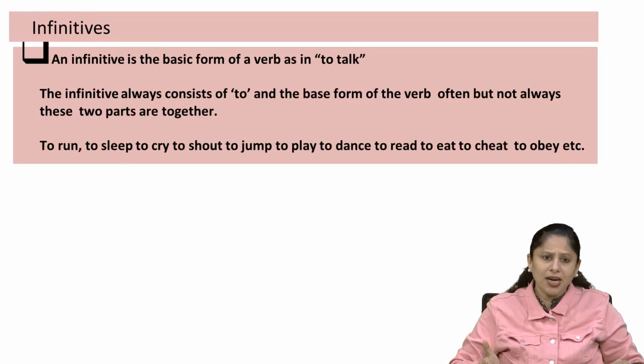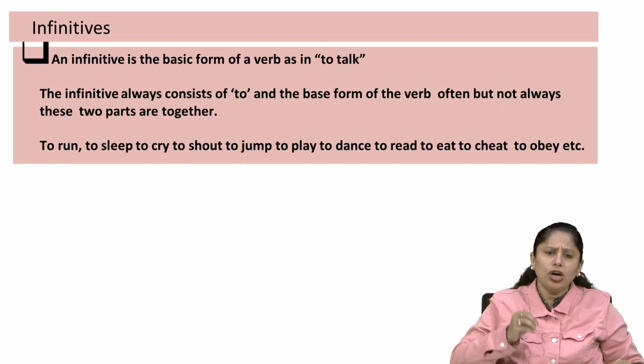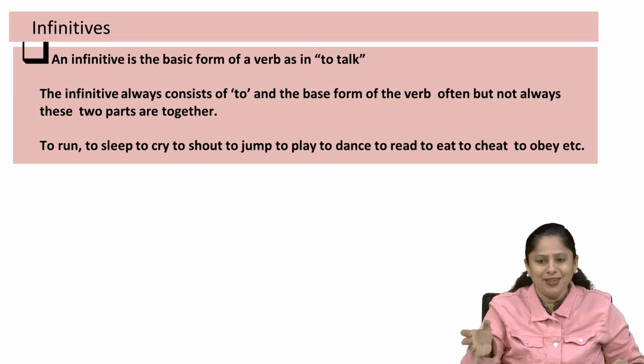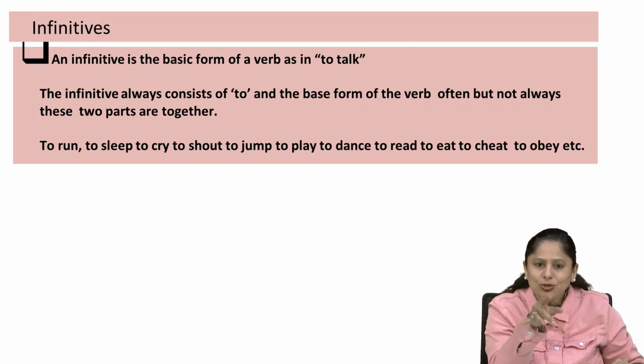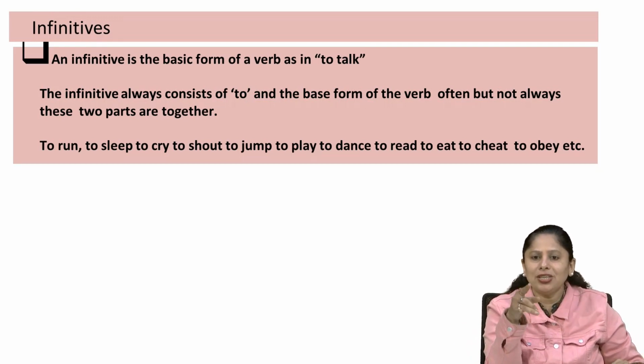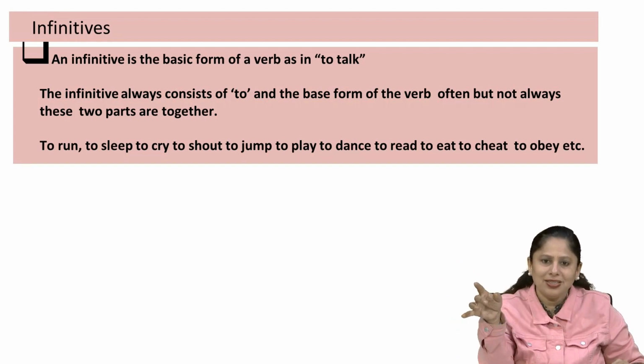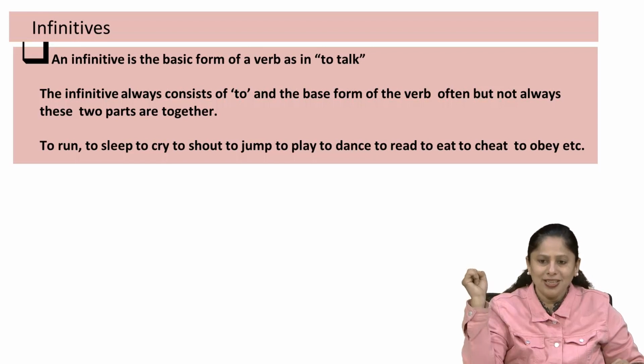Infinitives is the last part. Wherever you put the word to, you will find the infinitives. To shout, to run, to slip, to cry, to jump, to play, to dance, to read, to eat, to cheat, to obey. You can see over here almost all the verbs are written with to, as infinitives. So this is the ending of the session, and you have to remember that we learned participles, infinitives and gerunds, and we are going to continue in the upcoming sessions, and you have to be very clear about this point: verbs, verbals and tenses. Good luck to you. God bless you.